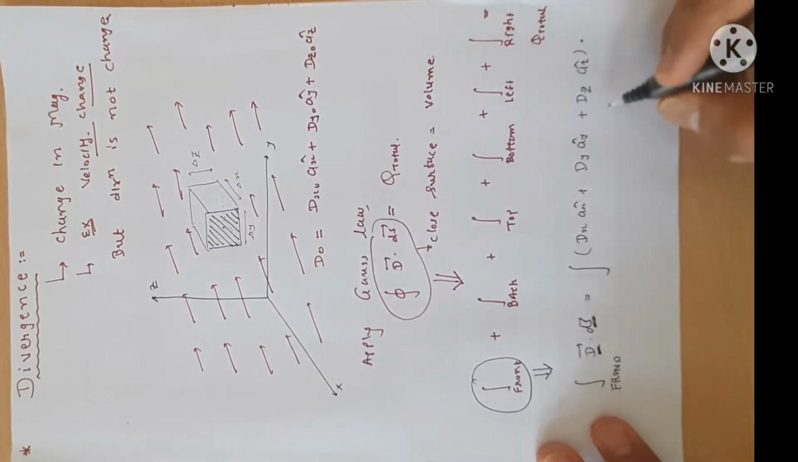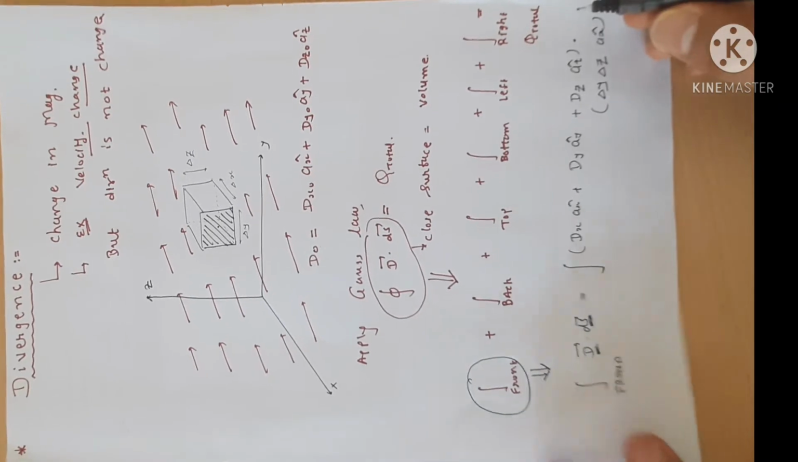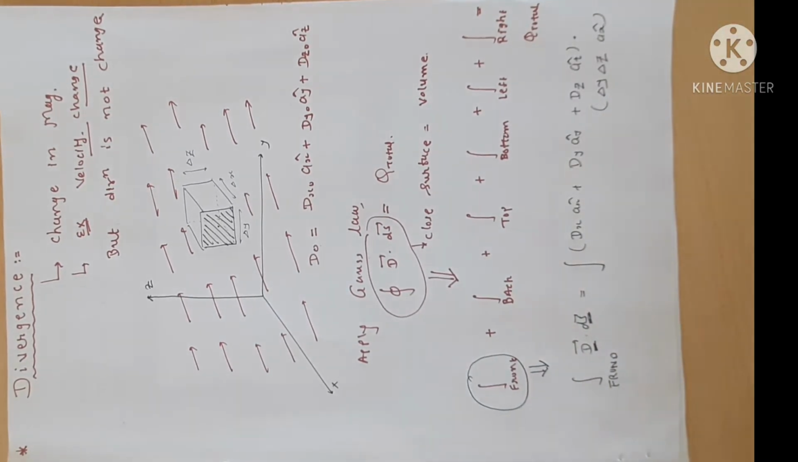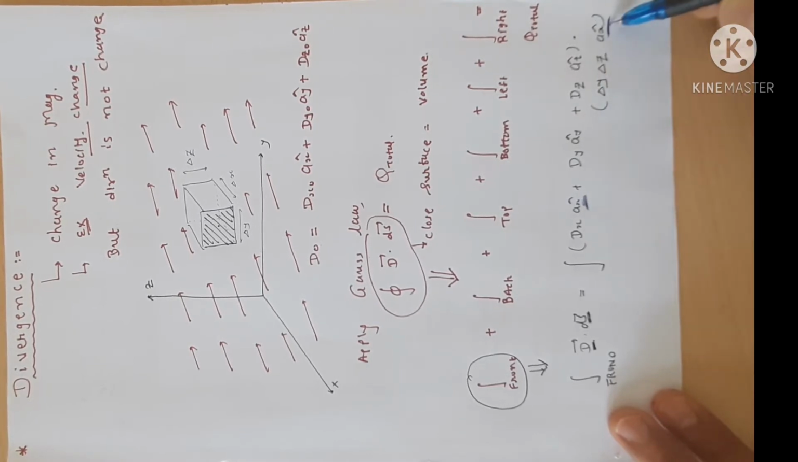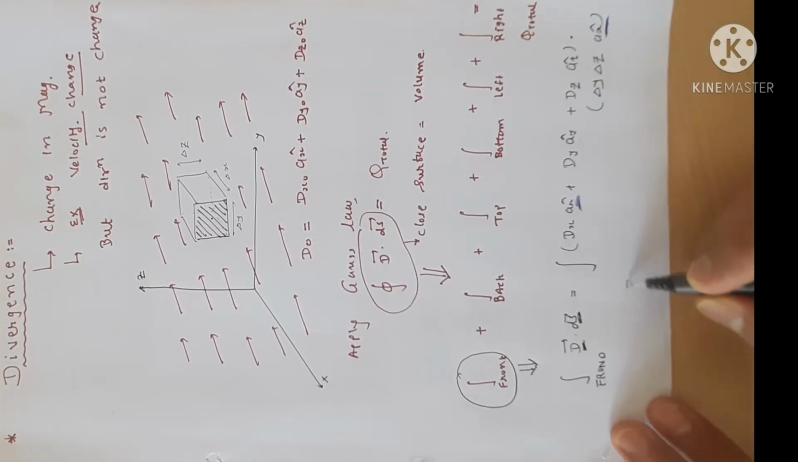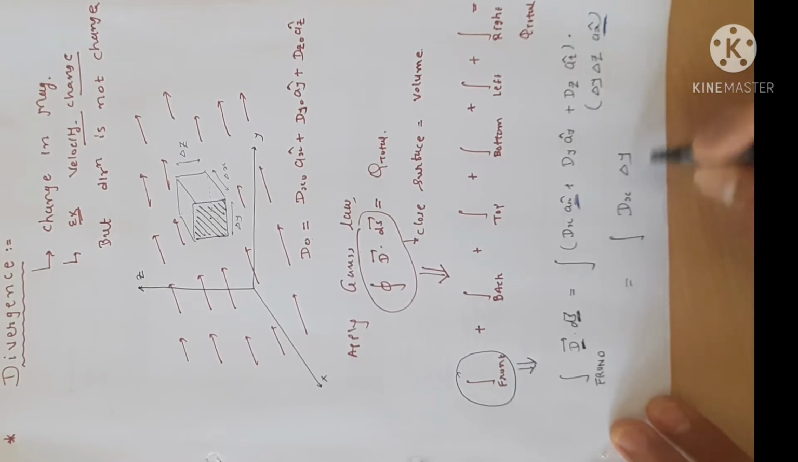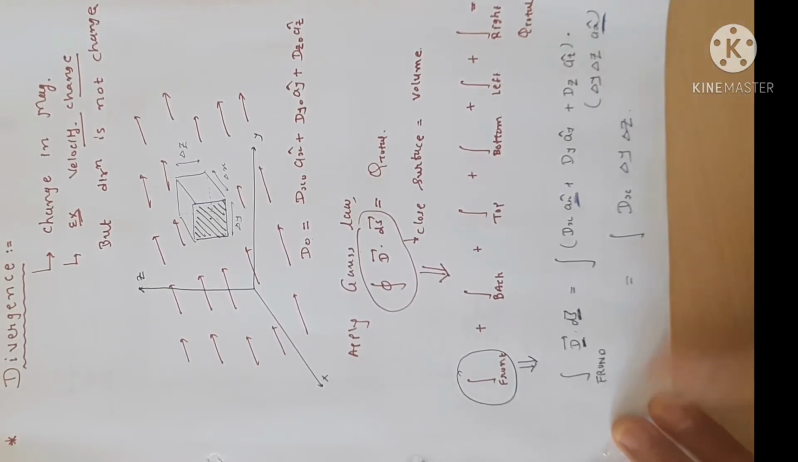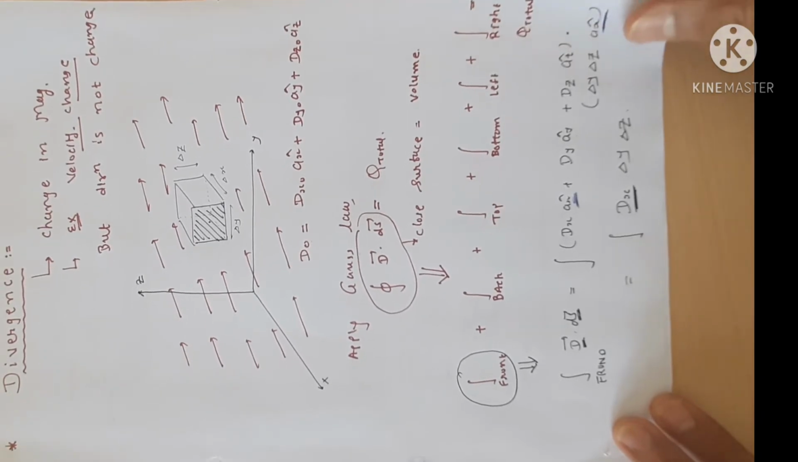X direction. Okay, so it is delta y delta z into ax. As we know, according to the property of dot product, ax dot ax, the answer is 1, ay dot ax is 0, az dot ax is 0. Okay, so only one term is left, and it is integration dx term delta y delta z. So this is the integration for the front side. Now we will elaborate more about what dx is.